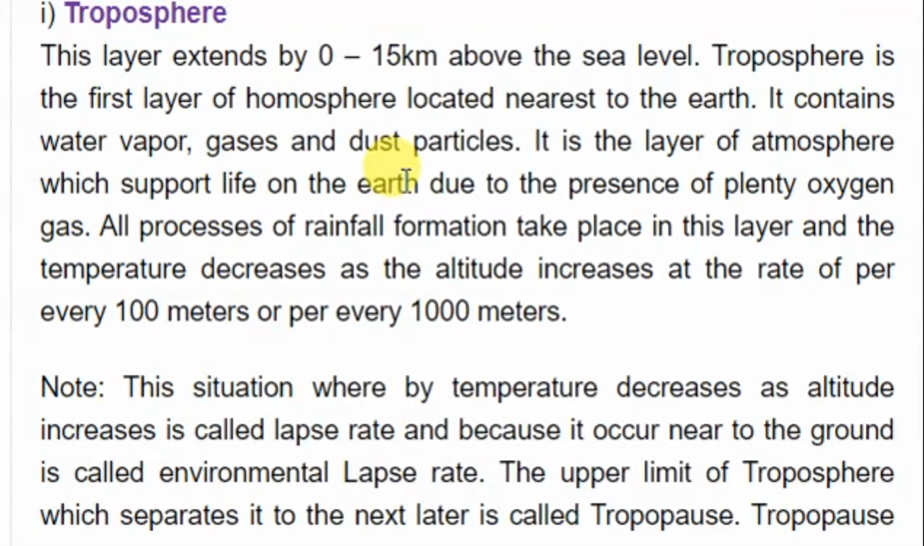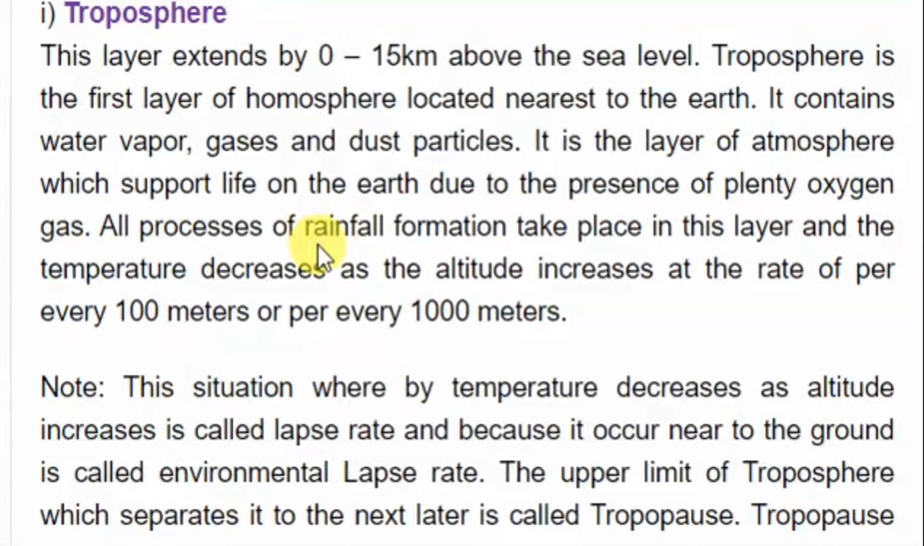Na hiyo ndio layer ambayo hata human being and living organism ambao tunaishi kwenye earth surface tunakuwa tuko kwenye nini? Kwenye troposphere. Now it contains water vapor, gases and dust particles. It is the layer of atmosphere which supports life on earth due to the presence of plenty of oxygen gases. So troposphere ndio layer ambayo sisi tunaishi. It supports life due to the presence of plenty of oxygen. Plenty, that means high amount, oxygen iko ya kutosha.